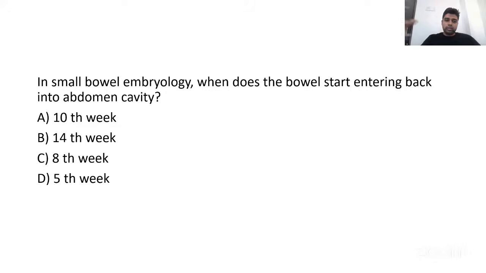We all know that because of the rapid development of the midgut, the gut outgrows the abdominal cavity and comes out of it. Later it goes back in. So it is asking when the small bowel starts going back into the abdominal cavity.